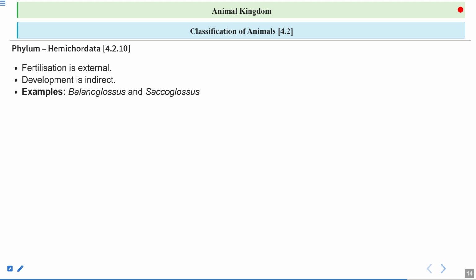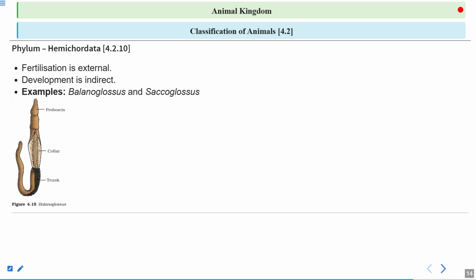Examples of Hemichordata are Balanoglossus and Saccoglossus. These are the two examples from the Hemichordata, and this is one of the examples you can see in the figure, that is Balanoglossus.